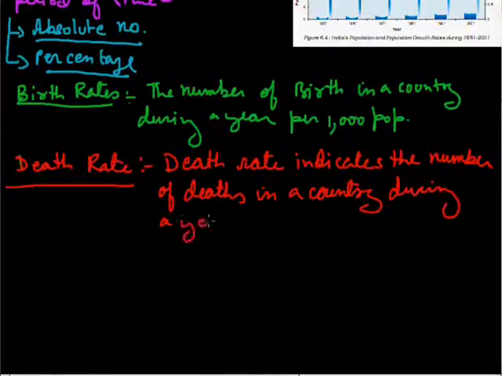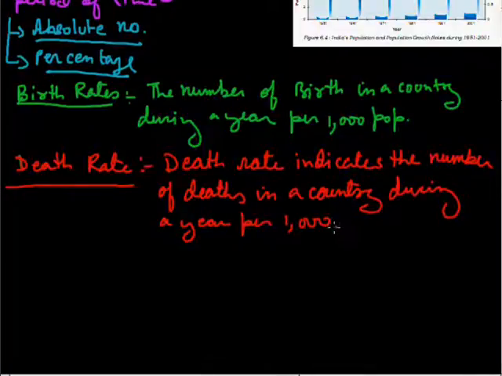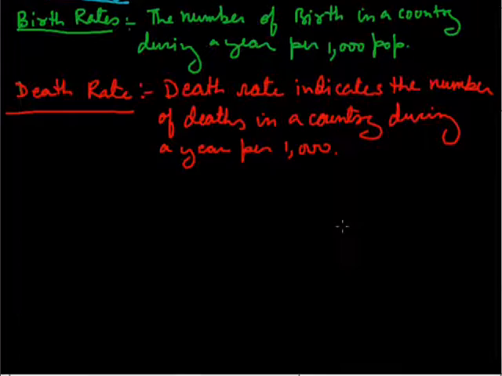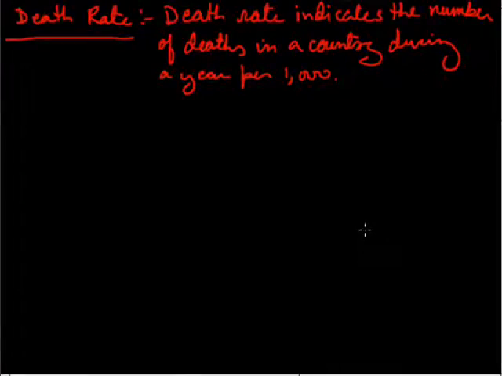The death rate indicates the number of deaths in a country during a year per thousand of population. This is known as death rate. Both the birth and death are counted per 1000 population. So this is how we see how much change comes in a population.